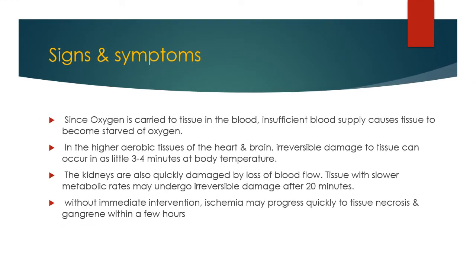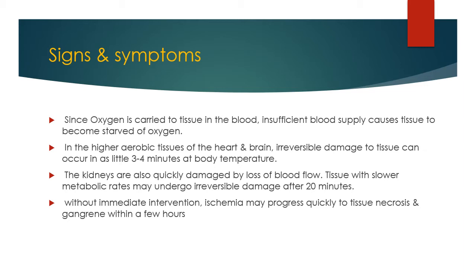Many signs and symptoms are seen during the ischemic condition. Since oxygen is carried to tissue in the blood, insufficient blood supply causes tissue to become starved of oxygen. If the blood supply is inadequate, the organ is starved because it does not get oxygen or nutrients.